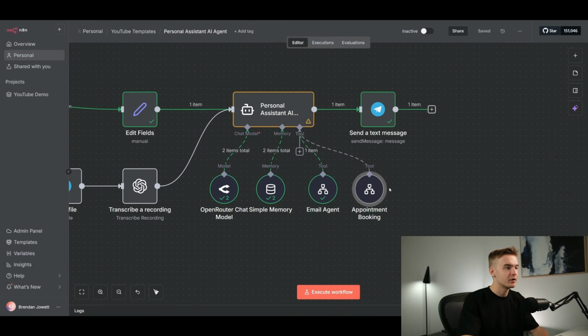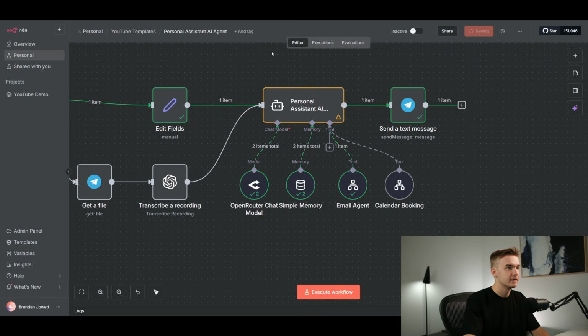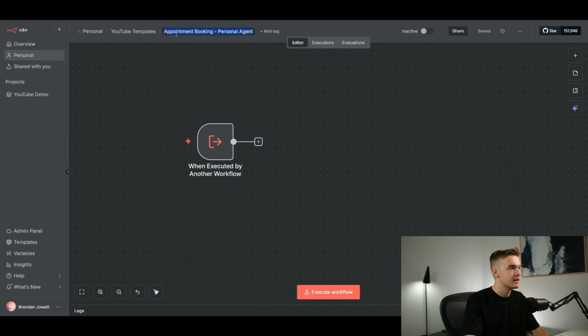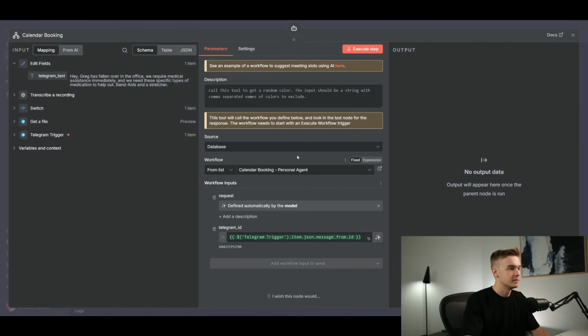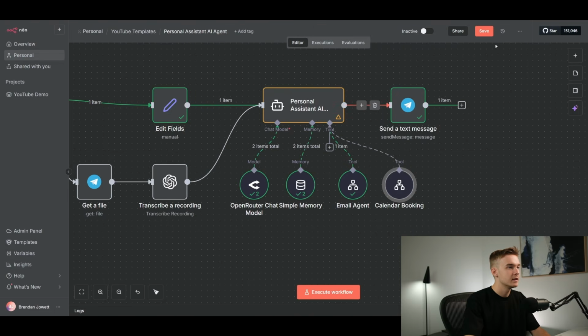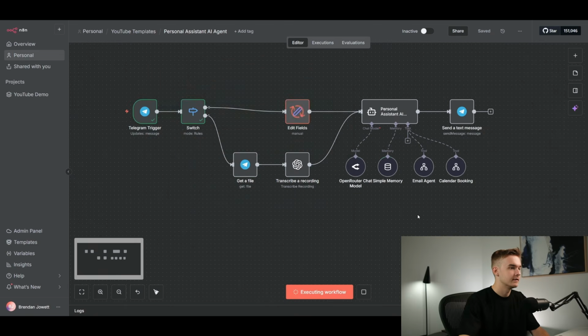And I probably am going to rename this from the appointment booking tool to the calendar tool, because it's not just going to be used for appointment booking. So just to make it a little bit clear across all of our different flows, I might rename this calendar booking as well. And then we might just need to update this as well to be calendar booking. Done that automatically. Awesome. Hit save and we'll give it a go. Hi, can you please book in a doctor appointment for Greg? See if that goes through.